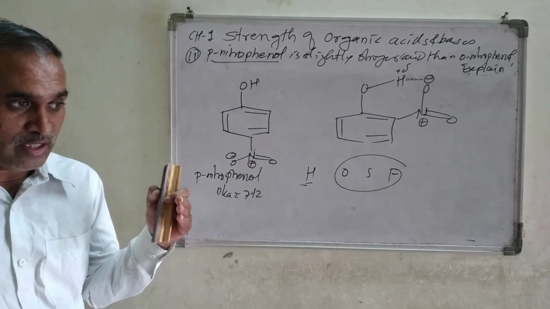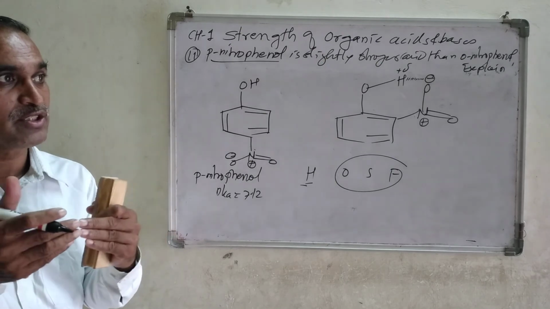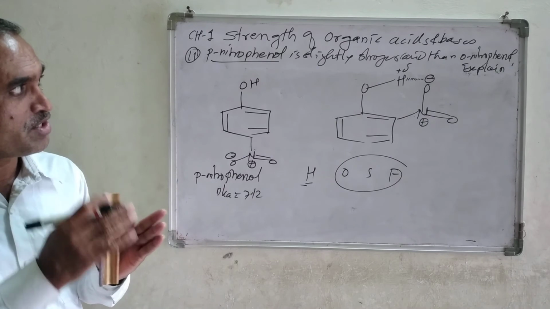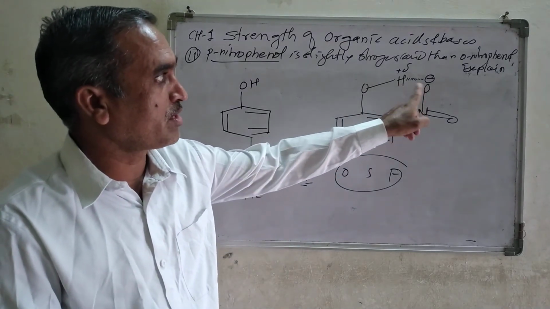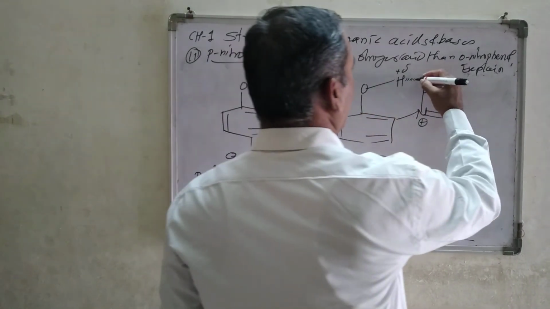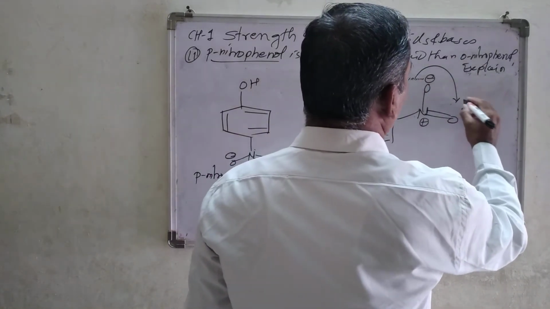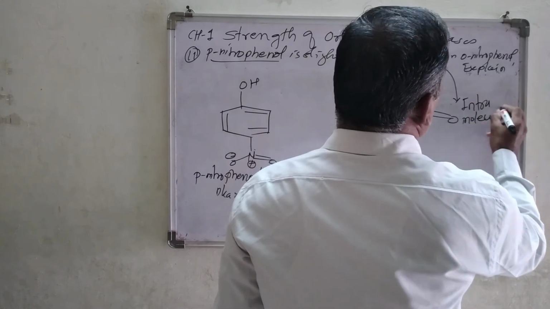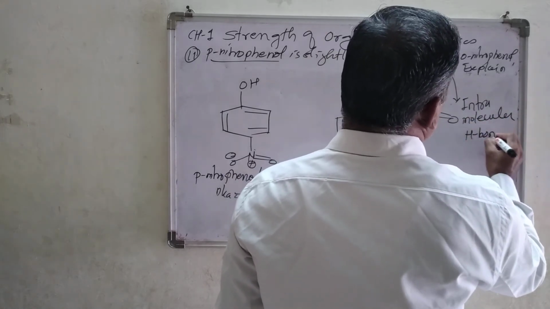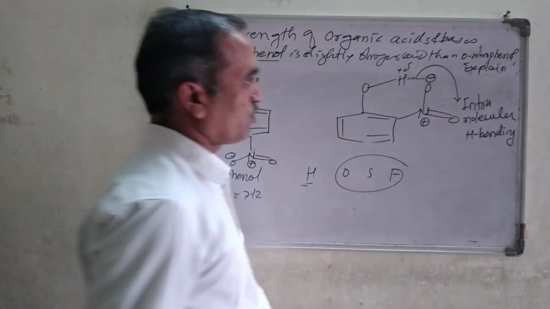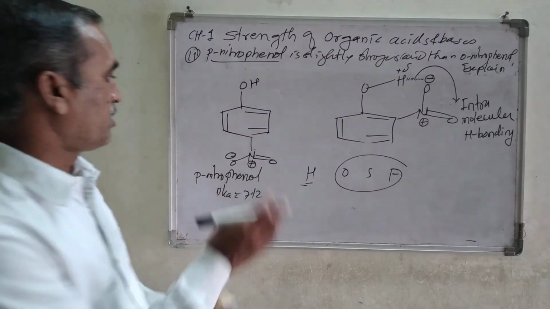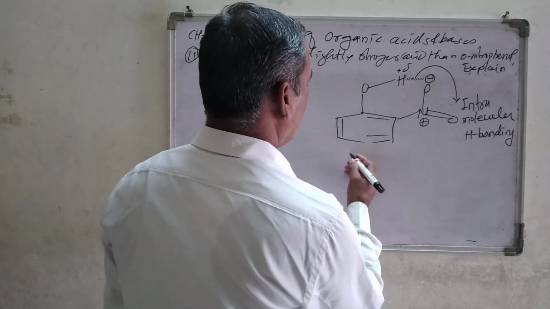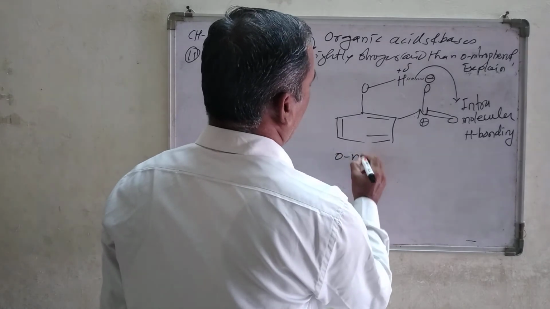Hydrogen bonding starts forming when association starts forming here, between the hydrogen and the oxygen atom, and this type of hydrogen bonding is called intramolecular hydrogen bonding. Here in this case, intramolecular hydrogen bonding is present in ortho-nitrophenol. This is ortho-nitrophenol.